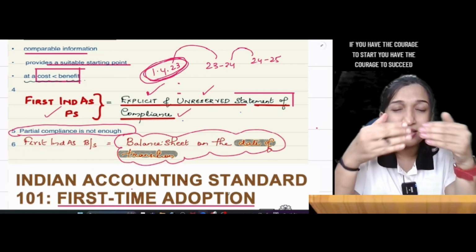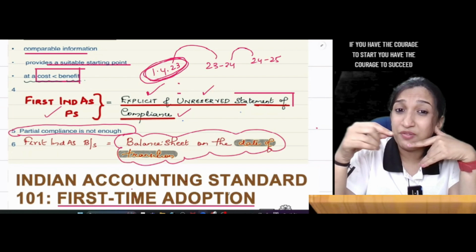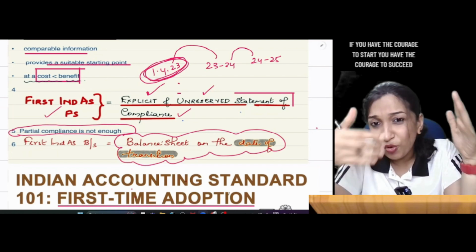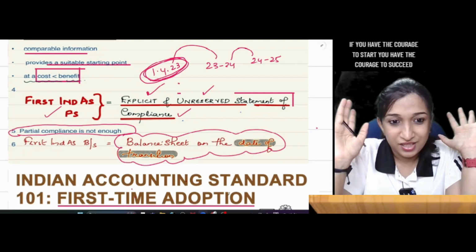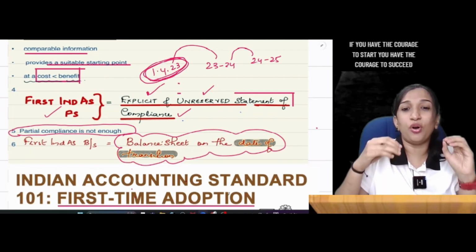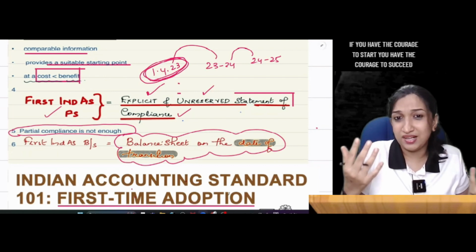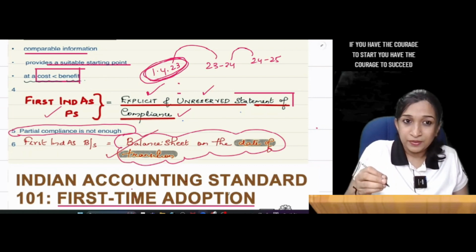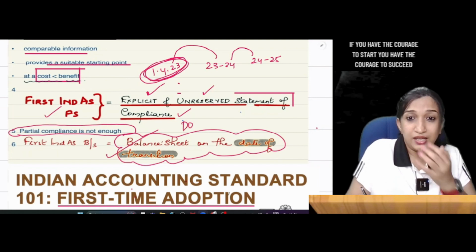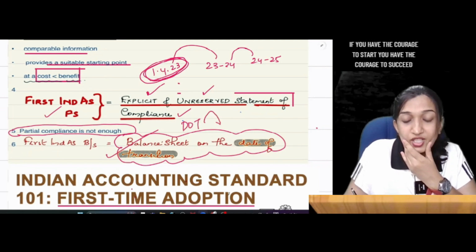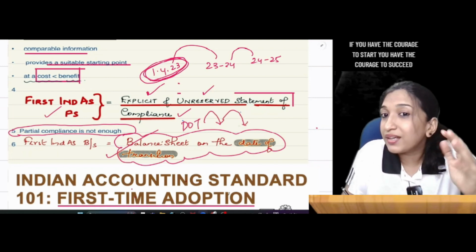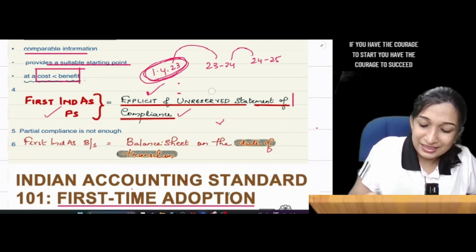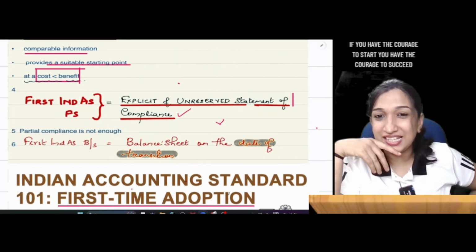So the first Ind AS balance sheet will be prepared following the provisions of 101, and for subsequent balance sheets you have to follow the respective Ind AS. So the entire provisions of 101 are to help you prepare the first Ind AS balance sheet, that is on the date of transition, and from subsequent dates onwards you have to follow all the respective Ind AS. Are you clear? Yes. Then how to prepare this first Ind AS balance sheet?